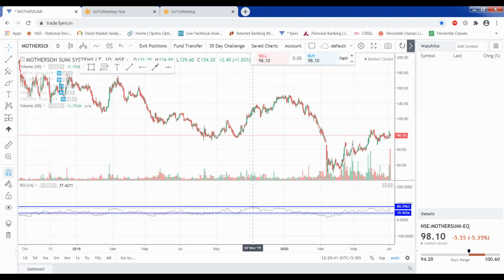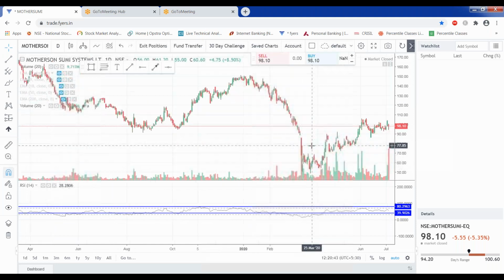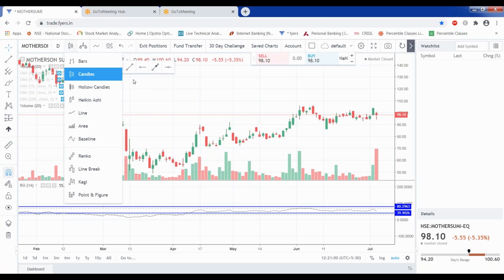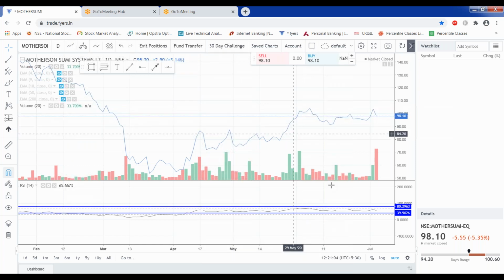If we are drawing a chart, if we want to see only closing prices, what kind of chart will we use? Line chart. Yes, we will be using the line chart. In a line chart, only the closing prices are plotted.